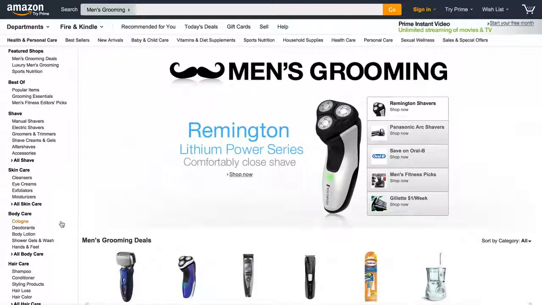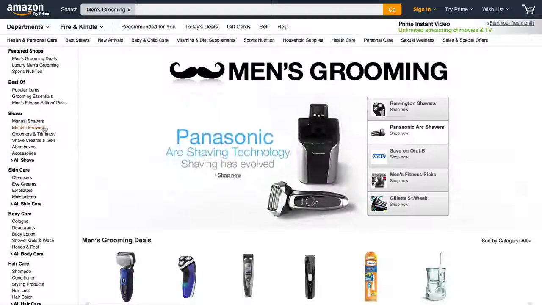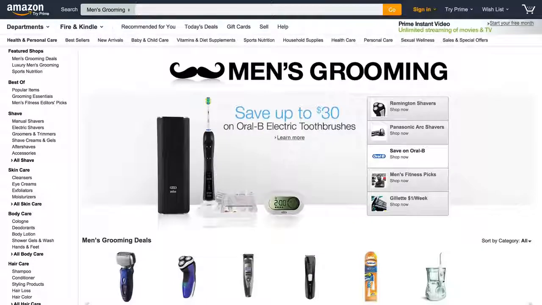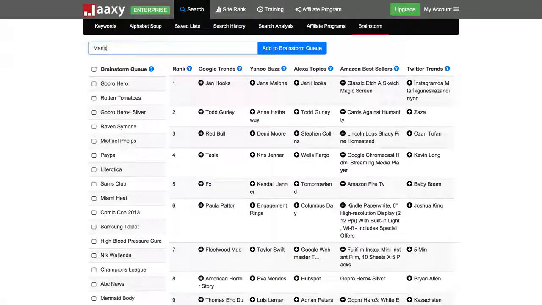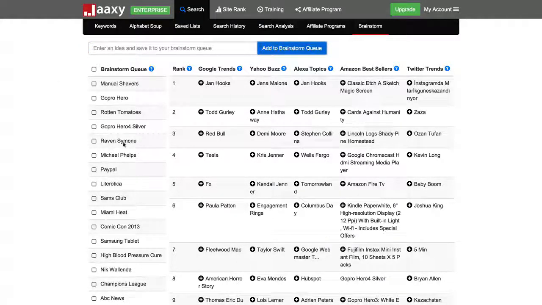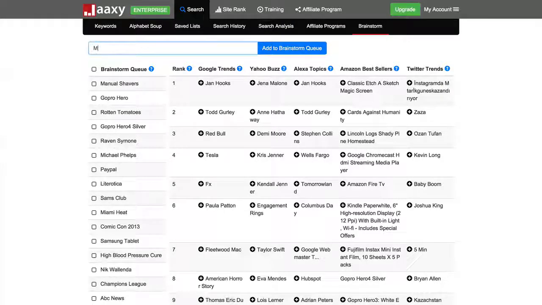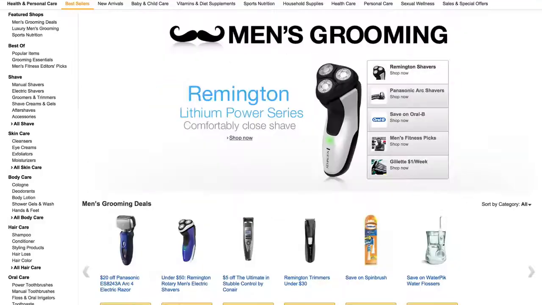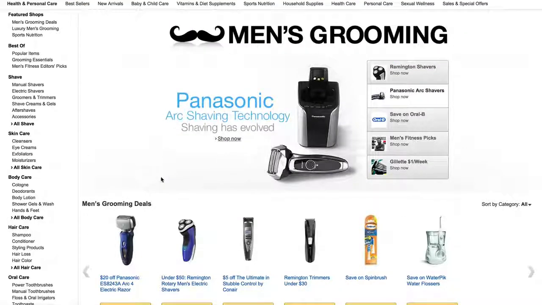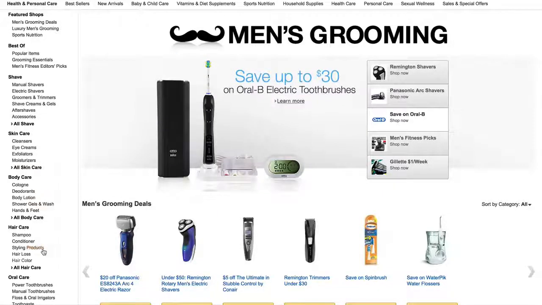So what I'm going to do here, just as an example, is I'm going to take a few of these keywords or niches and add them to the brainstorm tab over here. So I'm going to go over here and add manual shavers as a brainstorm item to my queue. I'm going to add men's cologne. I'll just add that to my brainstorm queue. So obviously you want to be within a niche or a category that you're interested in. It will lead to a much more successful business that way, but